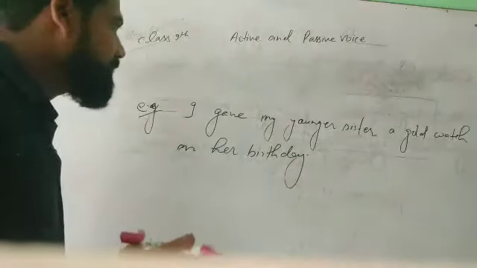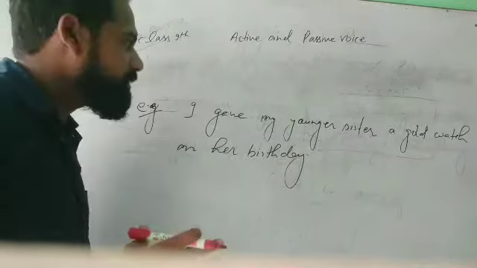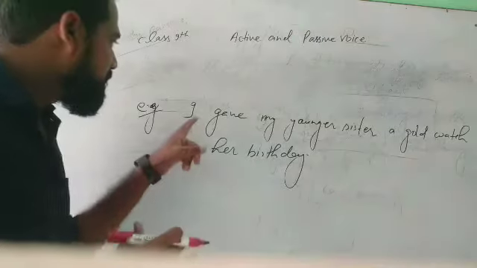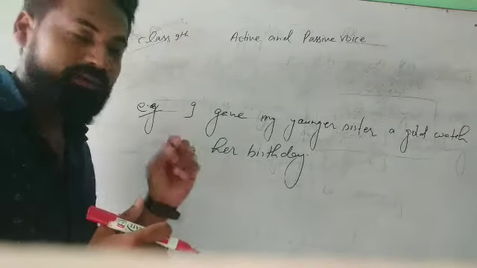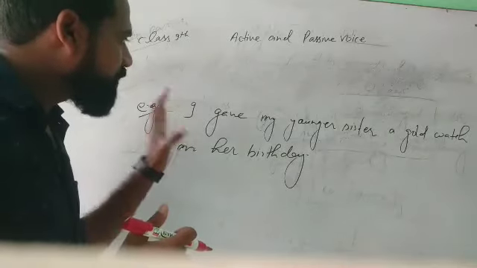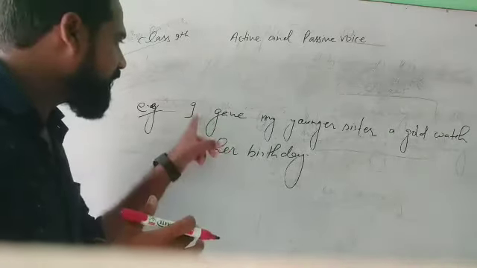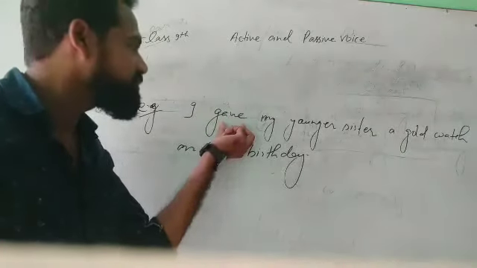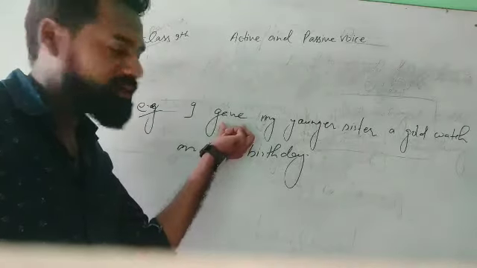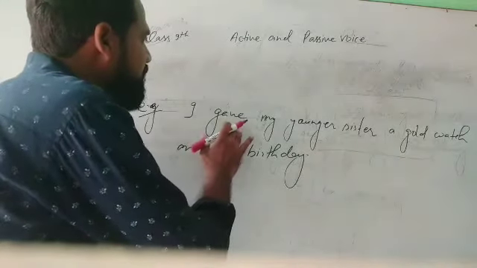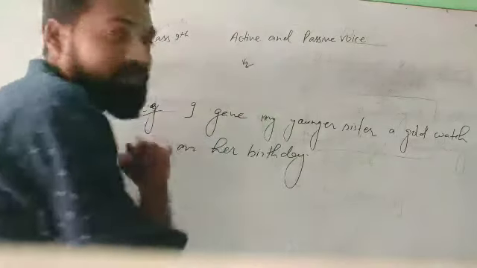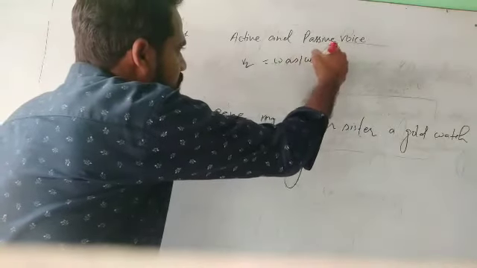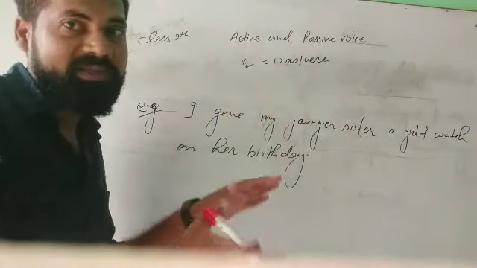Now see the example, and this example will be enough to convert all passive voice. First of all, you have to identify what kind of tense is given here. So how do we identify? Just by watching the verb. Where is the verb given? I gave. Gave is your verb, and it is in second form. It means it is used in past indefinite tense. If it is used in past indefinite tense, then we have to use the second form of be. It means was or were, while converting from active to passive voice.